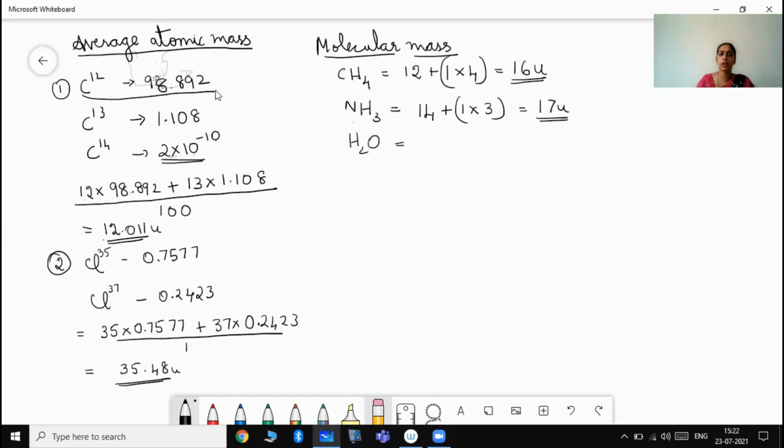Water, in case you consider 1 is the atomic mass, there are 2 such atoms, plus 16 is the atomic mass of 1 oxygen. So why is this 2? Because there are 2 such hydrogen atoms. Why is this 3? Because there are 3 such hydrogen atoms. Why is this 4? Because here there are 4 such hydrogen atoms.